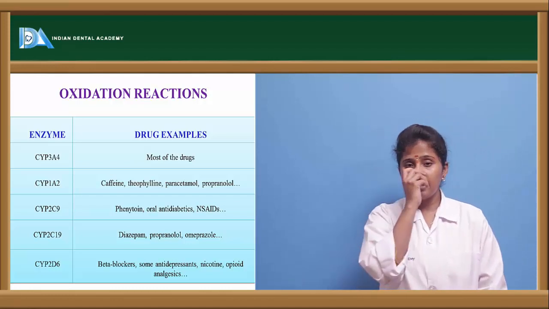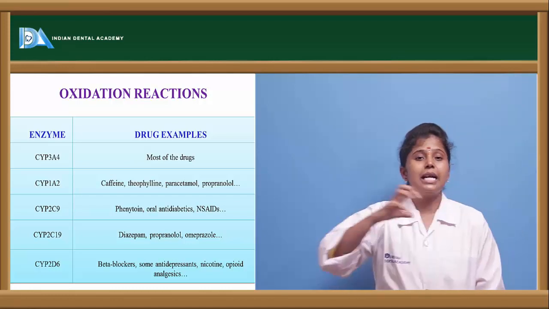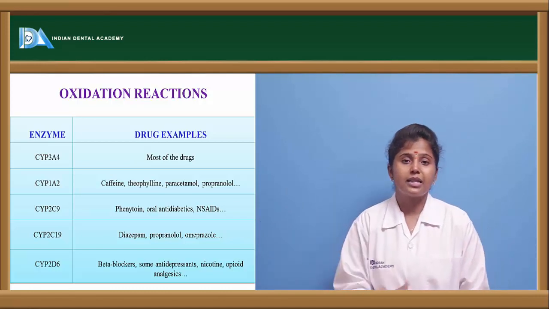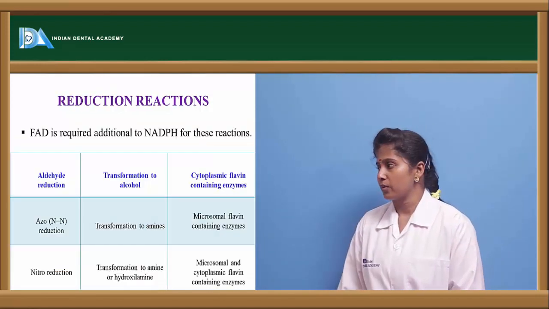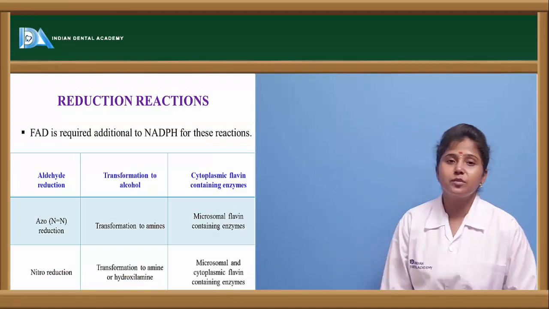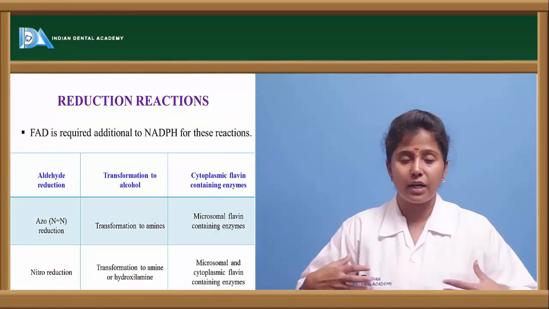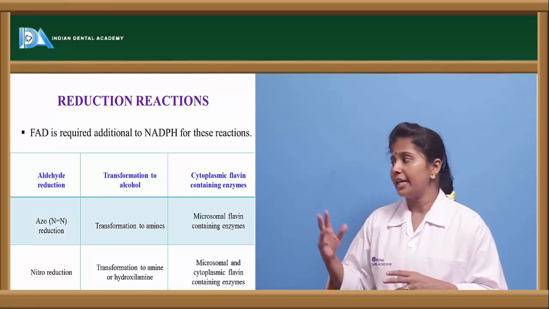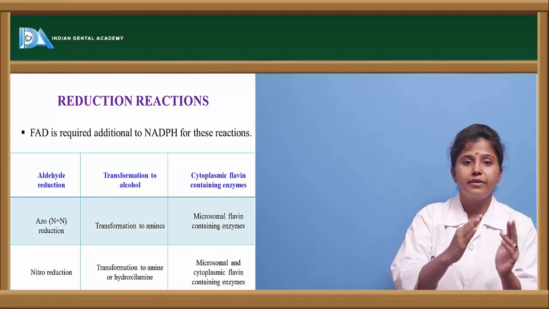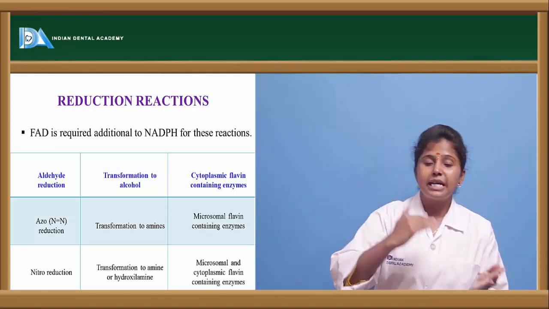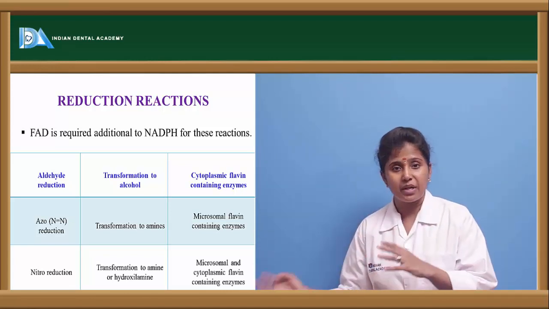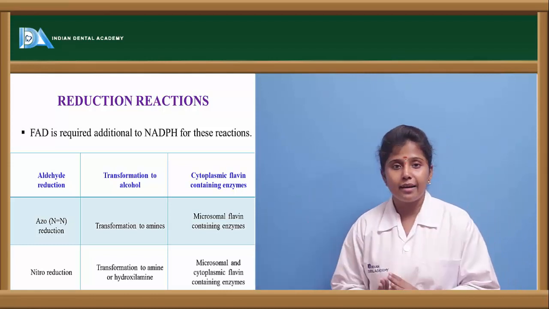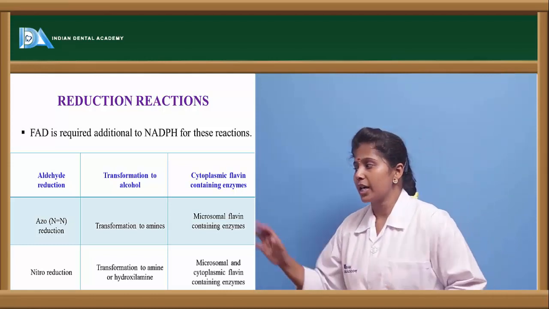So here these drugs lose electrons. Oxygen is added and electrons are lost, and thereby they form inactive compounds. The reduction process, in the sense of gain of electrons, requires two molecules, FAD and NADPH. Here FAD is converted to FADH, and NADPH is converted to NADP.